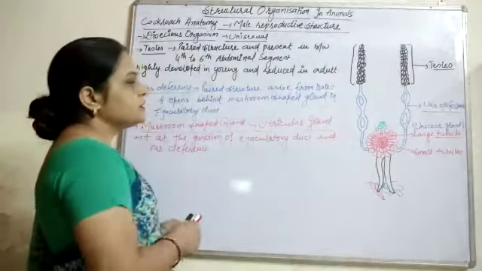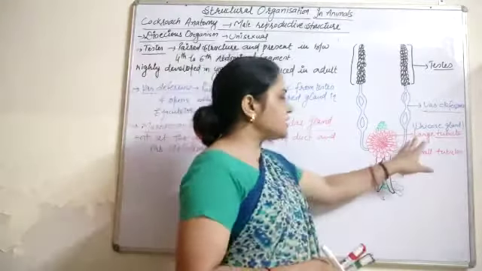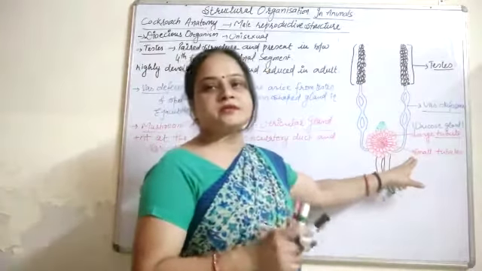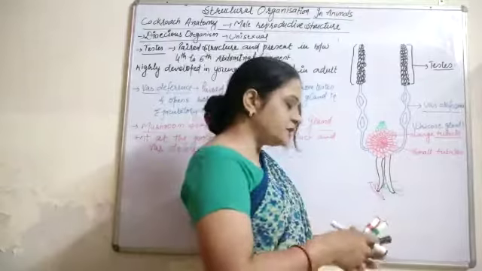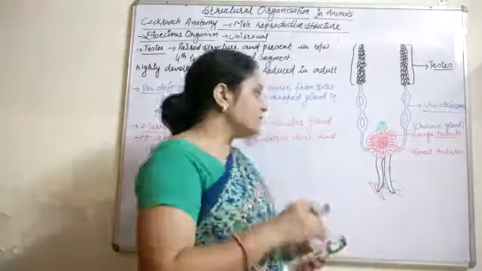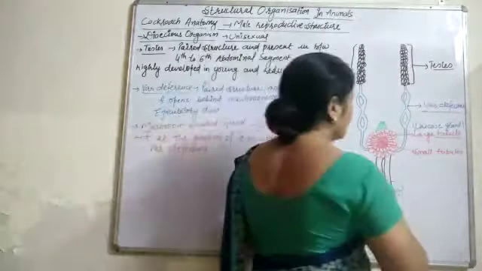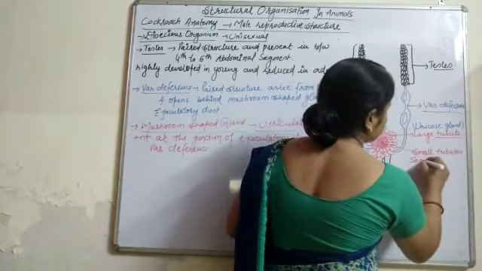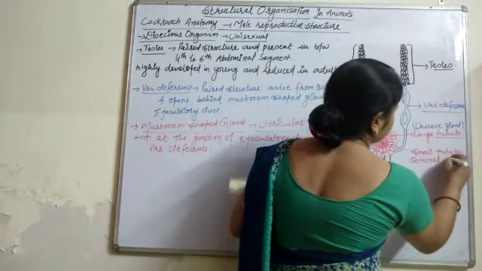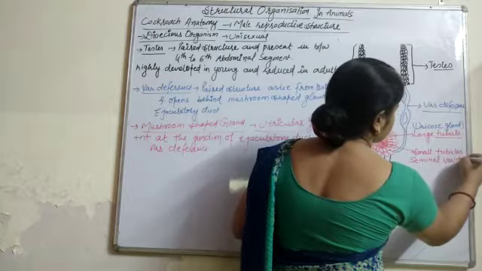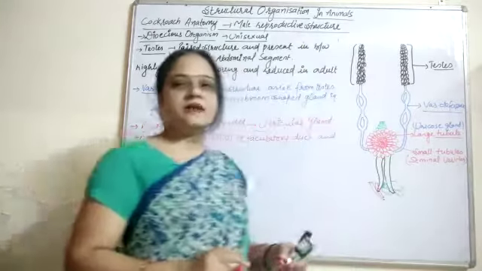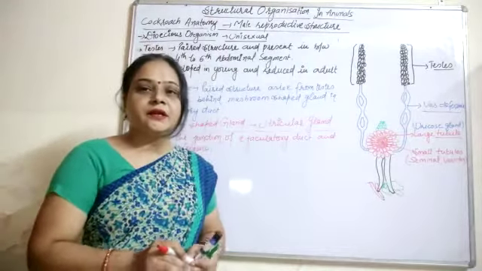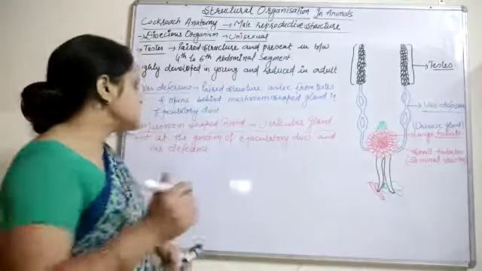Now, the large tubules and small tubules are present in the mushroom shaped gland. These small tubules are known as seminal vesicles. This seminal vesicle helps in providing nourishment to the sperm.